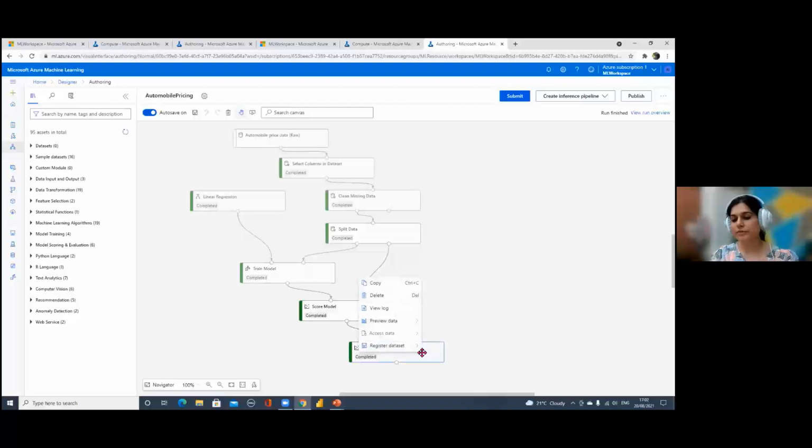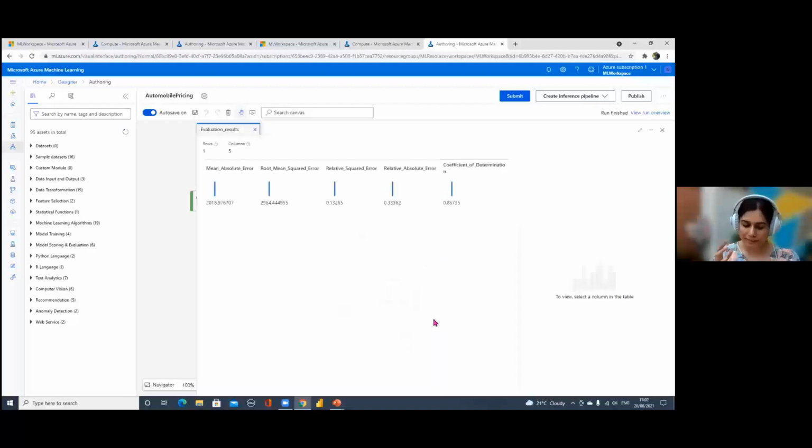Now let's go to the last node, where our data is actually evaluated. By evaluation I mean it compares your final predictions with the actual values. Basically it compares your scored labels column with your price column, and comes out with some output.